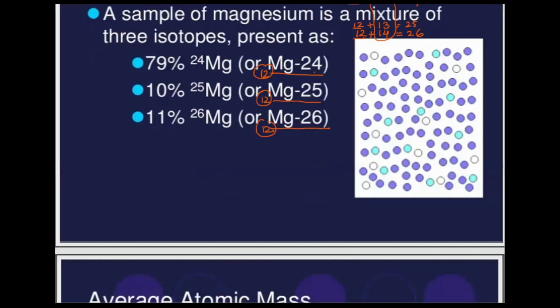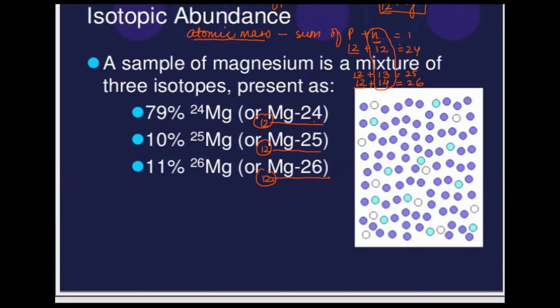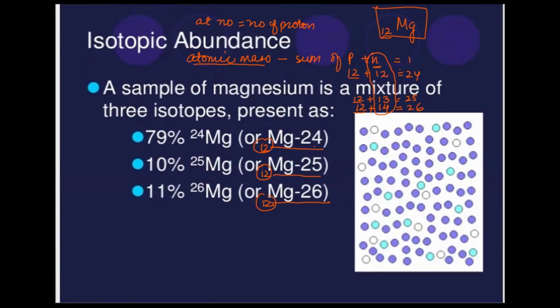In this case, we can clearly see that magnesium has 3 isotopes, 1, 2, and 3, and they have also specified the percentage of each isotope existing. On the basis of their percentage abundance and their different masses, 24, 25, and 26, we'll take the average of these.